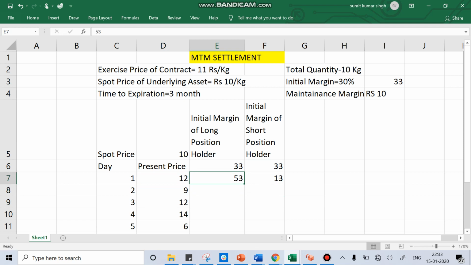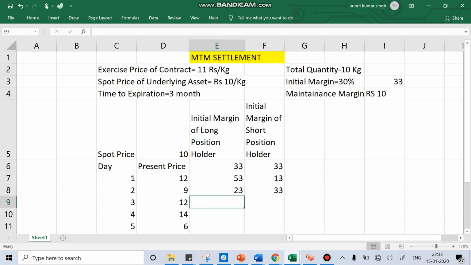Now the next day the exchange will do mark to market settlement again. Suppose the price of potato becomes 9 rupees per kg. It means a loss of 3 rupees per kg for the long position holder and a profit of 3 rupees per kg for the short position holder. So 3 into 10 is 30 rupees. They remove 30 rupees from the long position holder account, which becomes 23 rupees, and put 30 rupees into the short position holder account, which becomes 33 rupees.